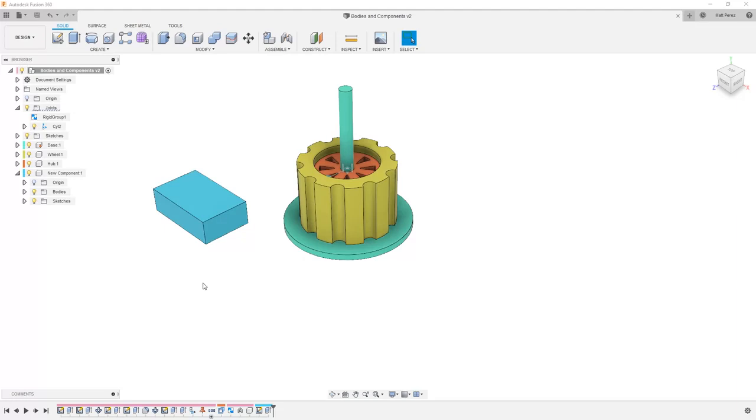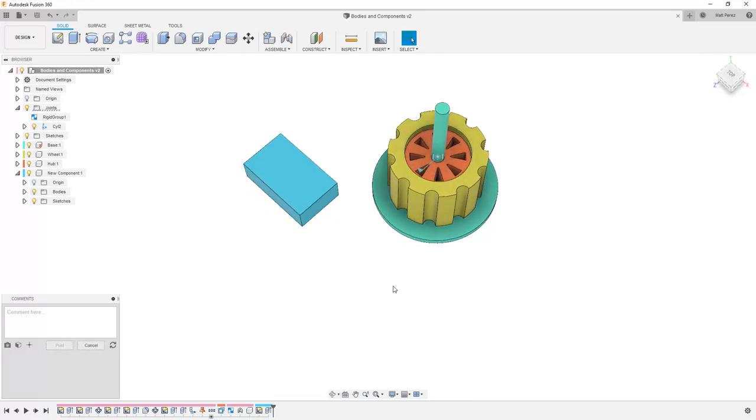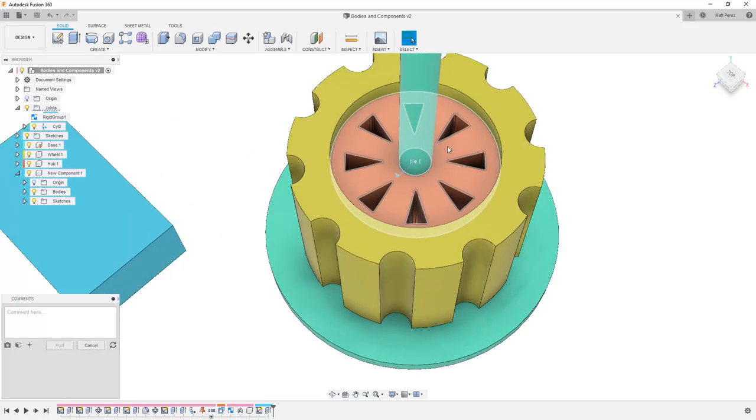The first thing that I want to explore is creating comments. In the bottom left-hand section of our canvas area, we have the comments window. Inside of here, we have a few things of note. We have an option to take a screenshot, and capturing this image will not only take a screenshot, but it'll also capture the position of it. So for example, if we want to focus in on some detail, I'm going to zoom in, rotate the view, and then we'll select capture image. Notice the image is displayed here. And we're going to add a comment that basically says, what do you think of the hub?